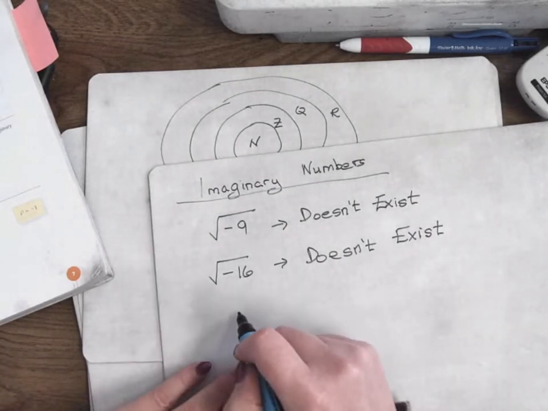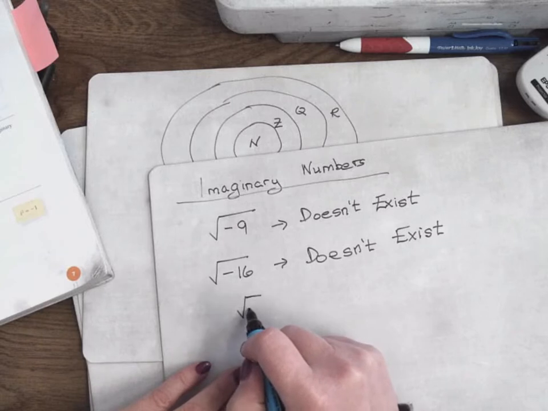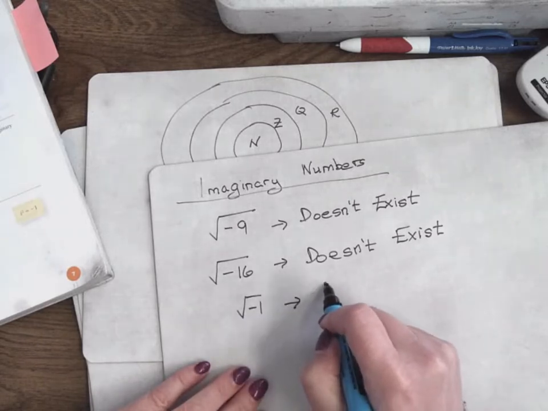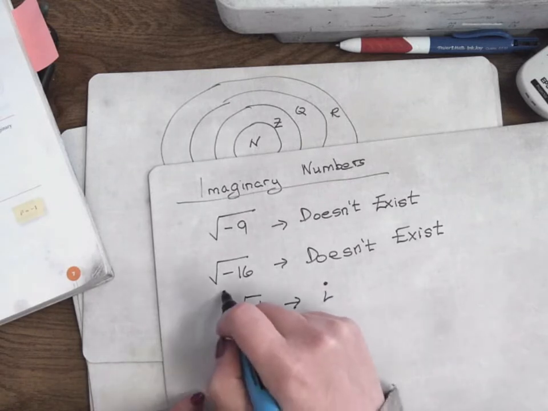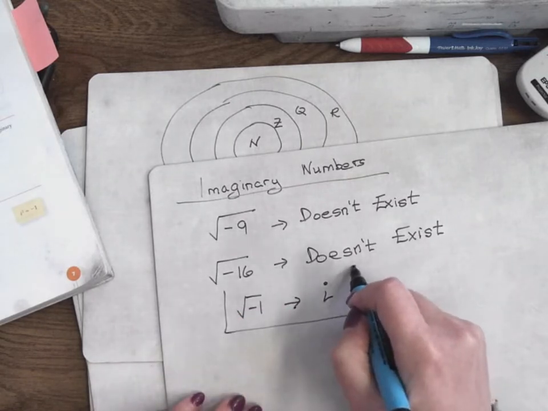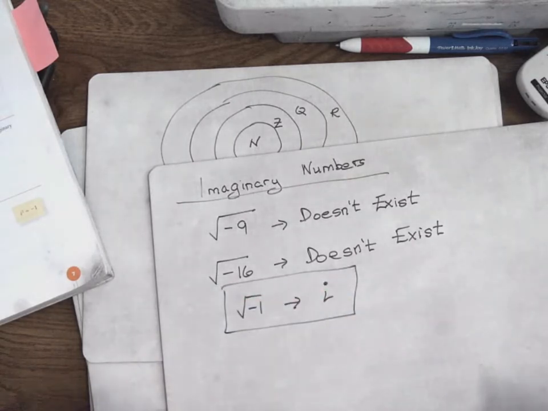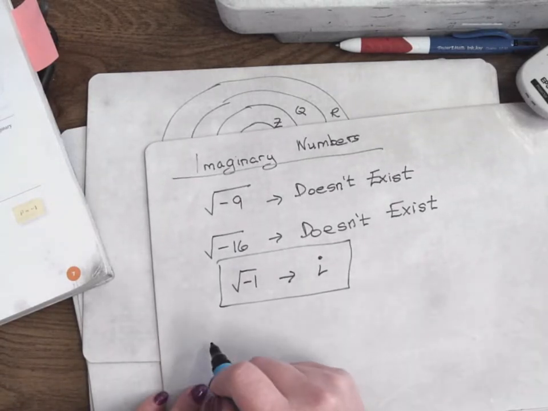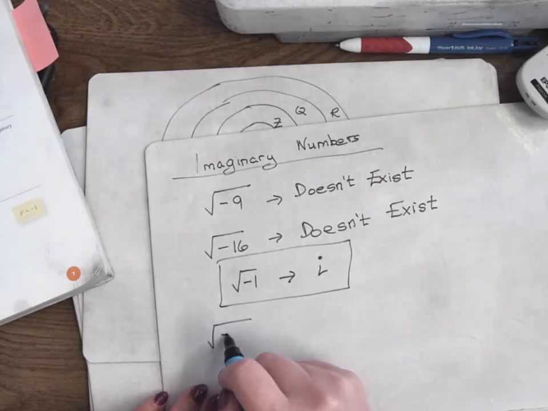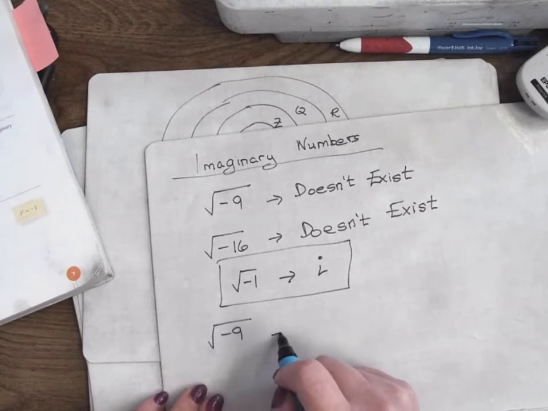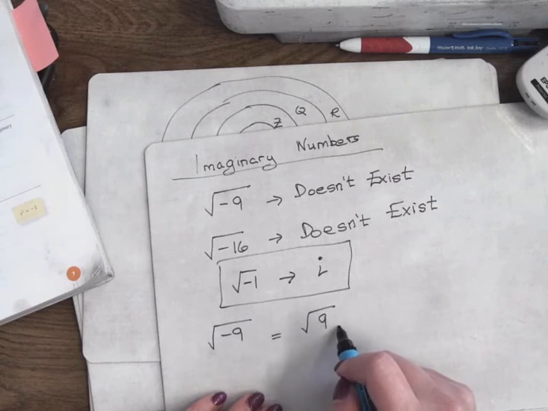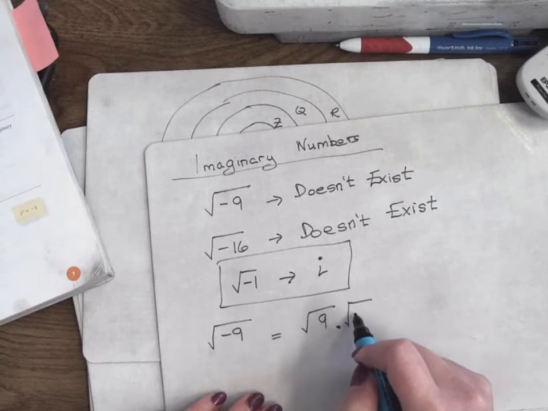So this is what imaginary numbers is: the square root of -1 is represented by the letter i. And guess what i is? i is imaginary. So if we have the square root of -9, that can be written as the square root of 9 multiplied by the square root of -1.